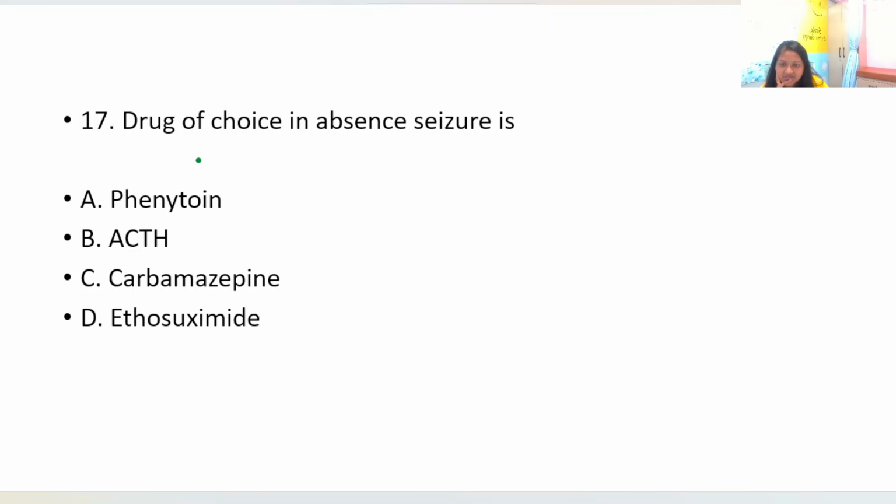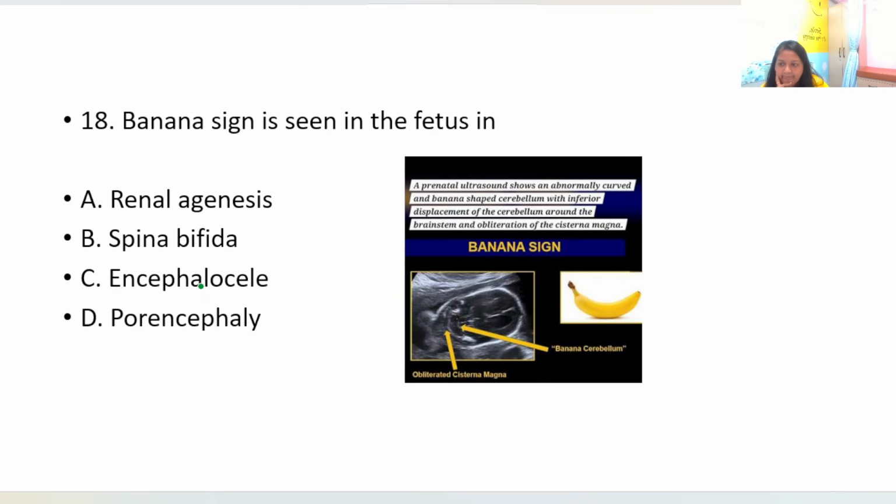Drug of choice in absence seizures is ethosuximide. Okay, drug of choice is ethosuximide in absence seizures. Banana sign is seen in the fetus in, now this is an ultrasound sign. Here you can see that in the prenatal ultrasound there is an abnormally curved and banana shaped cerebellum. Like you can see, this is very clear in this picture actually. This is a banana shaped cerebellum with inferior displacement of the cerebellum around the brainstem, and there is obliteration of the cisterna magna. So this banana cerebellum is seen in spina bifida, right? This is seen in spina bifida.